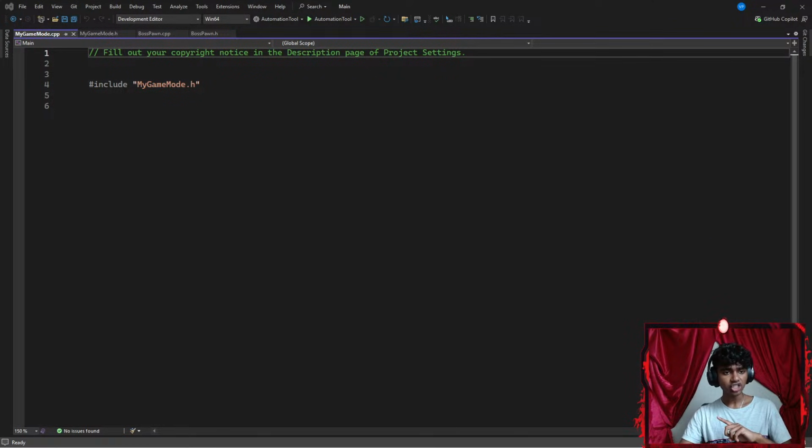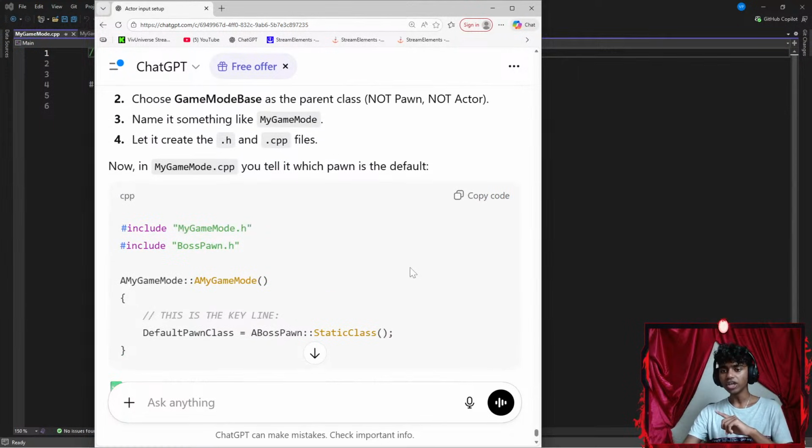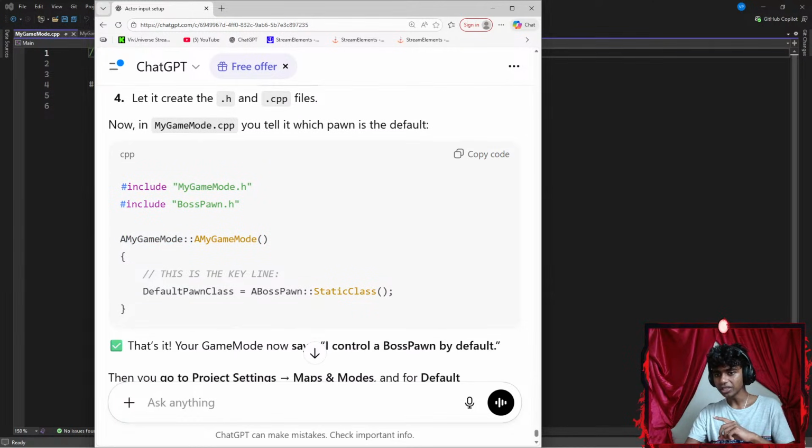Now let's bring up ChatGPT here again. I want to see what to add now. In my game mode .cpp, you tell it which pawn is the default pawn. So in my game mode class, I'm assuming to say in the constructor, DefaultPawnClass equals ABossPawn::StaticClass.